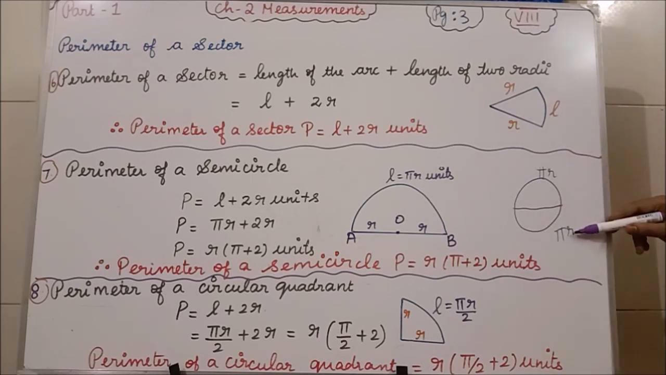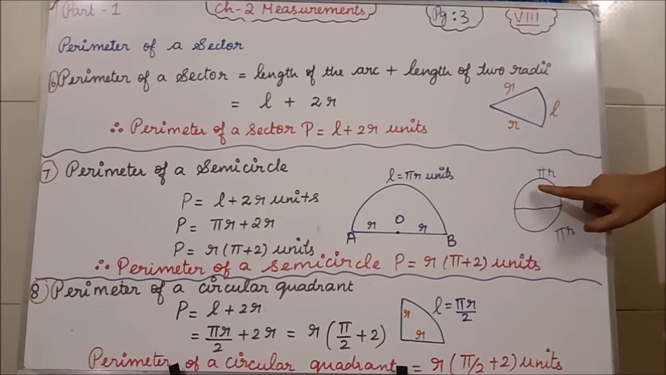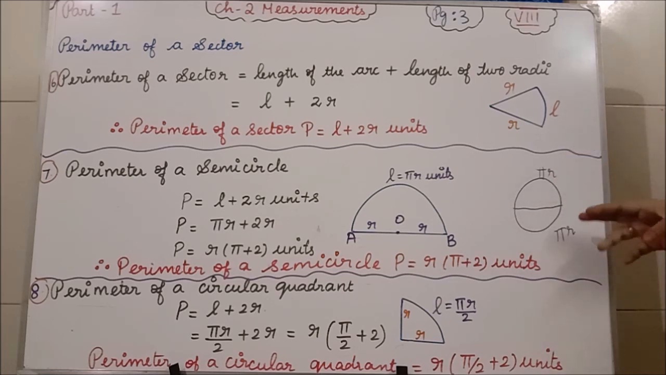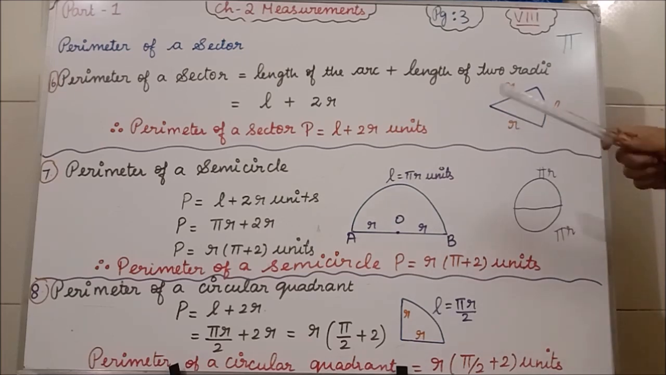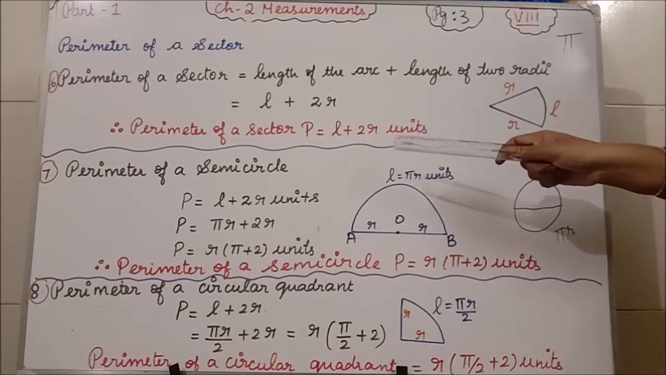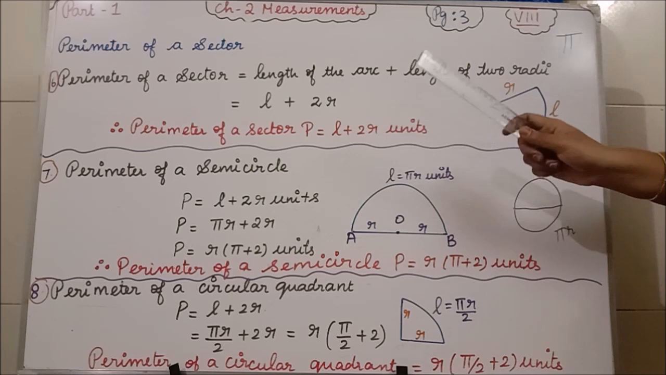So pi r plus pi r is what? 2 pi r. Okay. Now so far I am telling pi. This we will say as pi. What the pi is, I will give you the explanation next. Now see, the perimeter of a semicircle formula is what?